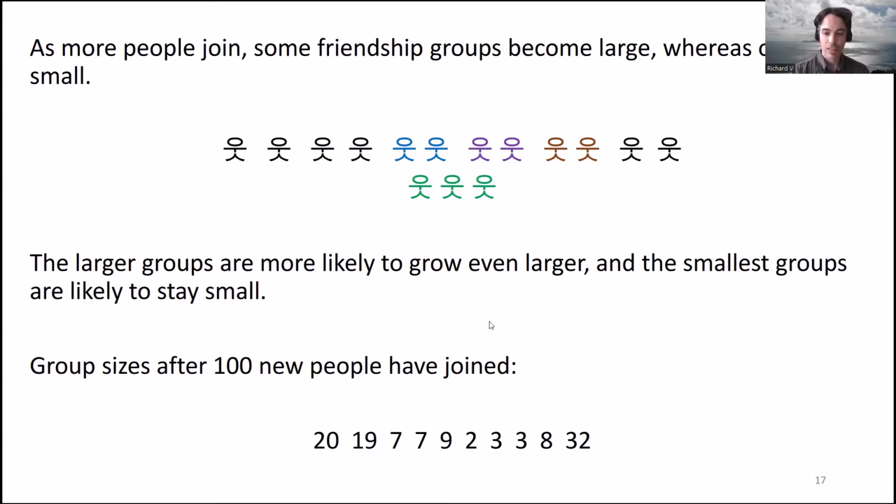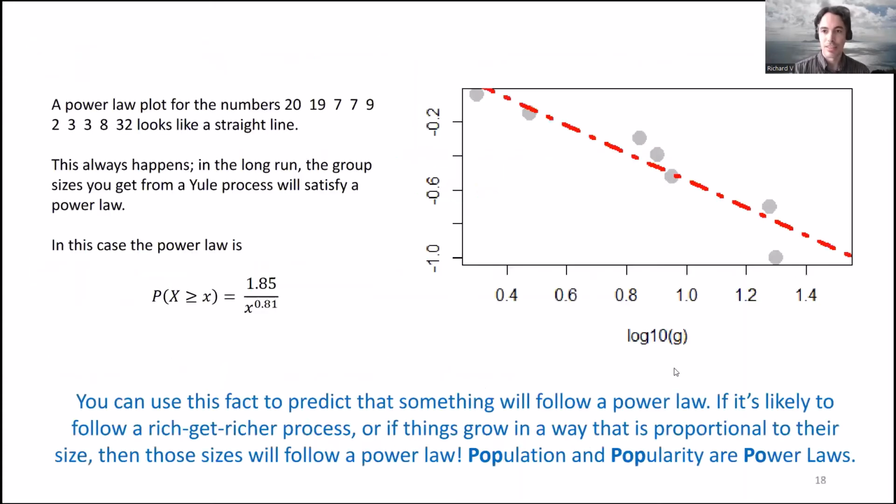And I simulated this for 100 steps, and then I looked at the data. And you can see if you do a power law plot for this data, just like we did for the heights of buildings, roughly you get a straight line, and you can fit an equation to the straight line like I did before and get your power law relationship, which will tell you, remember, this is your magic formula here, which will tell you the proportion of groups of people in this case which are bigger than or equal to size X when you plug X into this magic formula, just like we did for the heights of buildings.